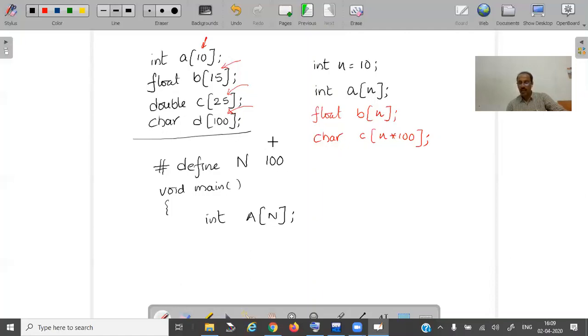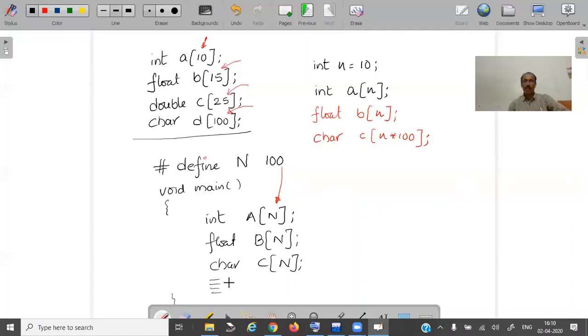What is the n value? We get the n value from the value which I have defined outside the main. Similarly, I can declare float b[n] and char c[n]. Anything is valid. And of course, the rest of the program is also there.